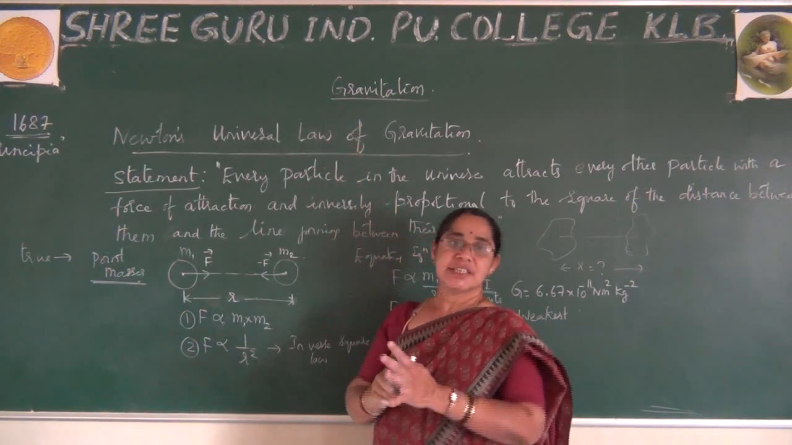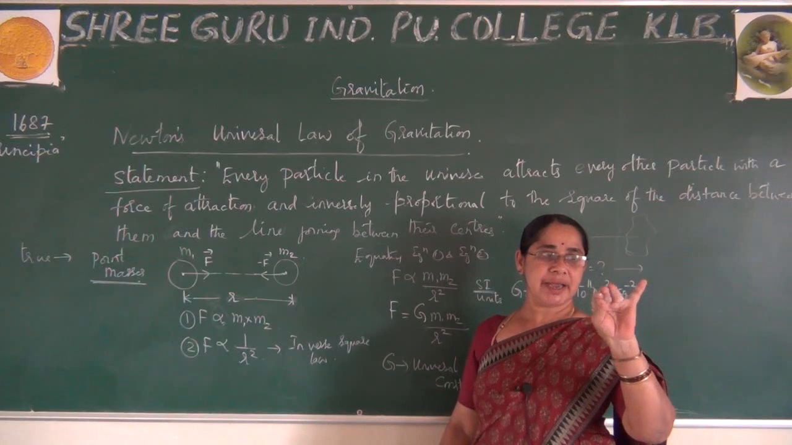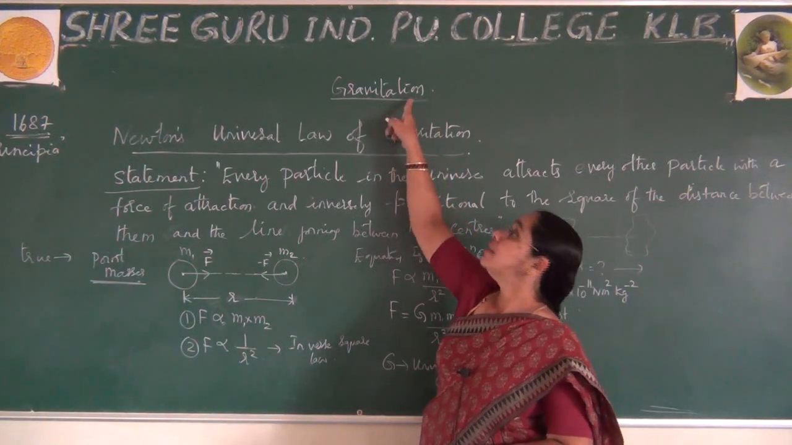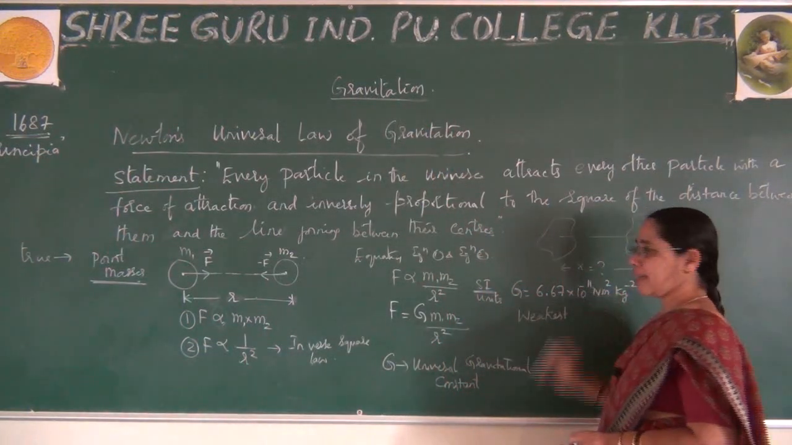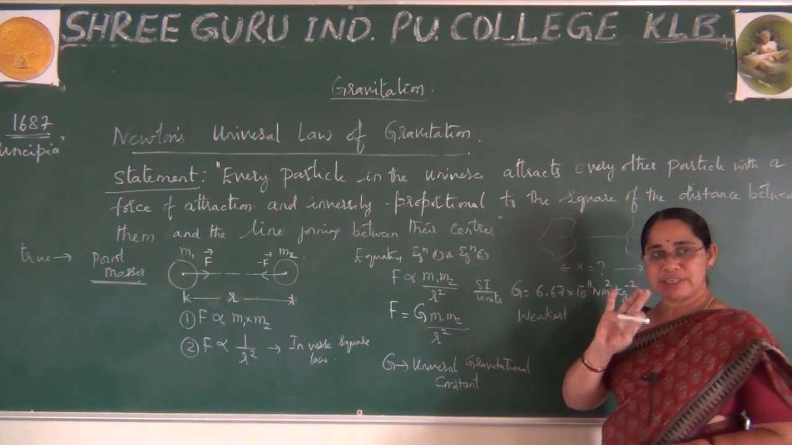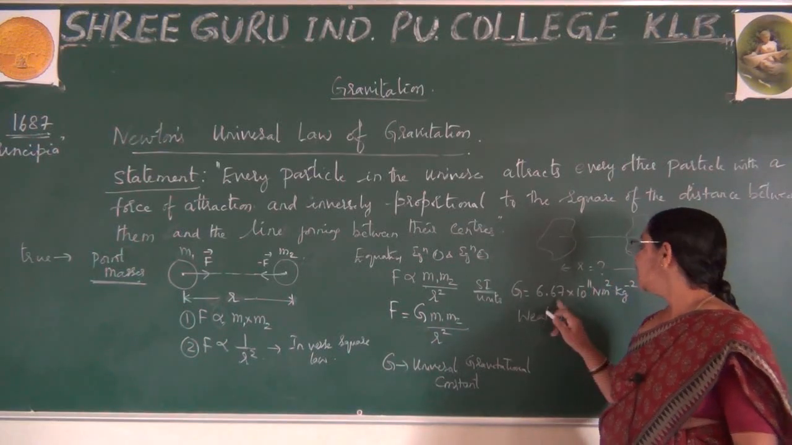Remember, this is G, R, A, V, I, T, A, T, I, O, N, gravitation. There are 11 alphabets in this word, due to which you can remember it is 10 raised to minus 11. So, 6.67. For the reason, just remember it's an even number, then you can remember perfectly, you need not forget.